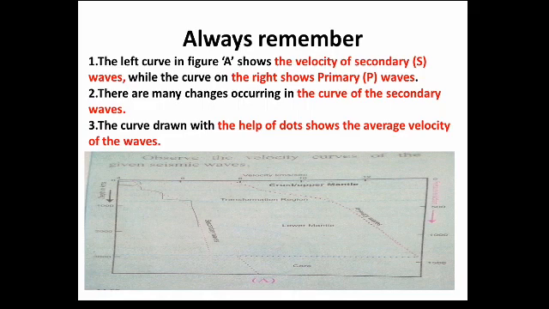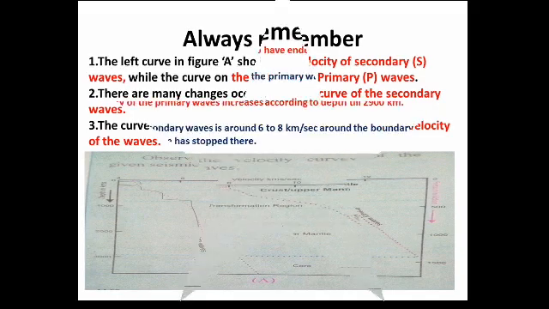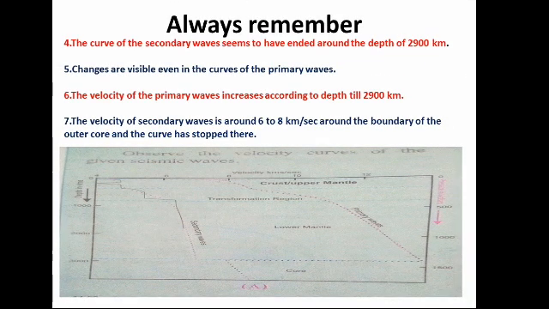Students, if this figure is not clear in this video, then go through the textbook and see the P waves and S waves, and which dots are used. These dots show the average velocity of the waves, and you will come to know which waves travel in the inner core or the outer core, or which can't travel in a specific layer.